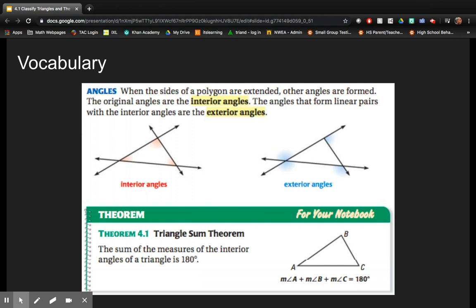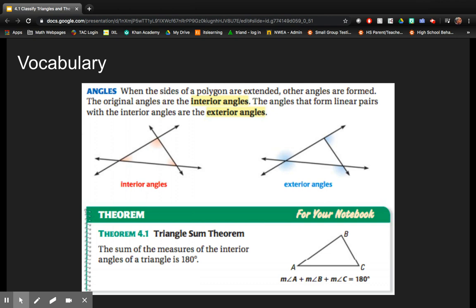If we extend the sides of the triangle, we create exterior angles. First theorem, the triangle sum theorem, says that the angle measures of the inside angles of a triangle add up to